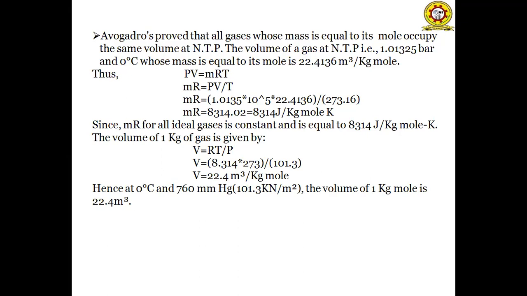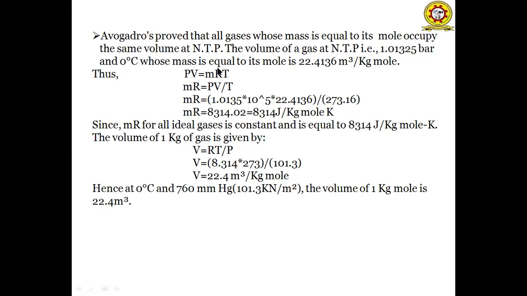So the volume of a gas at NTP can be calculated at a normal pressure of 1.01325 bar and 0 degrees centigrade, and whose mass is equal to its mole, that is 22.4136 meter cube per kg mole. How do we calculate this?